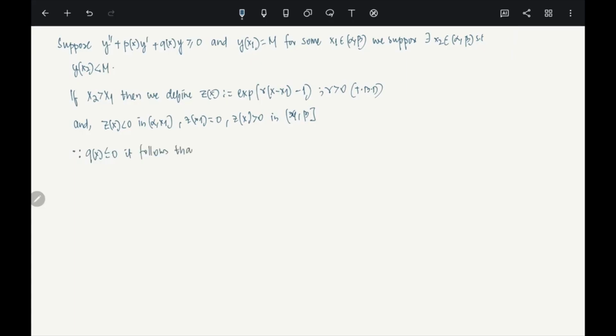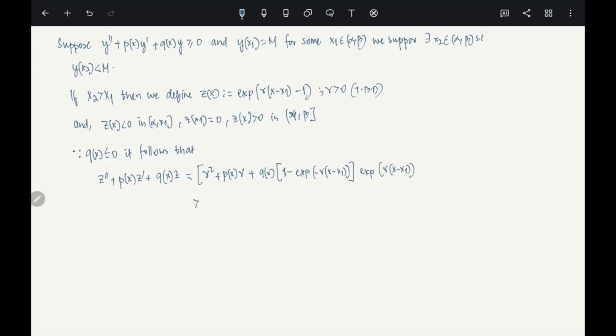that, you see, z double prime plus p of x times z prime plus q of x times z. Okay, what happens to this? Let's just look at it. You see, it is gamma square, if you just calculate it, so please check this part. It is gamma square plus p of x times gamma plus q of x, times 1 minus exponential of minus gamma times x minus x1, and then exponential of gamma times x minus x1. Clear? That's what we are going to get.